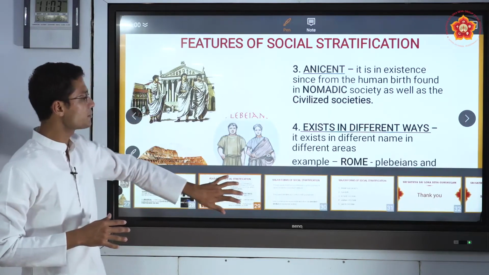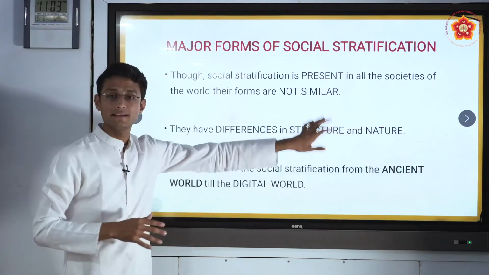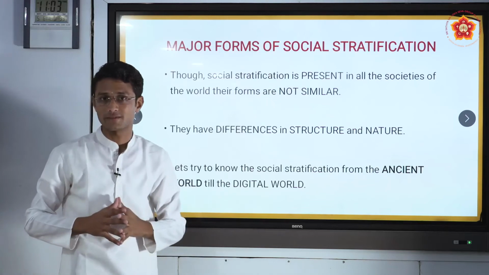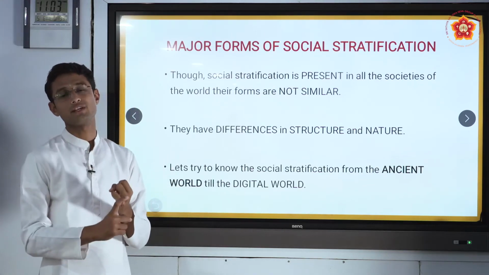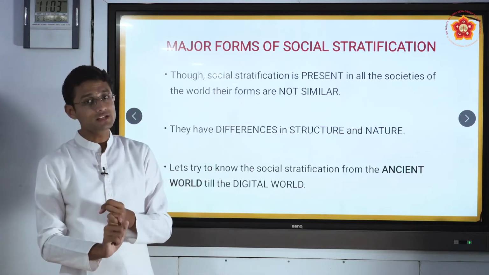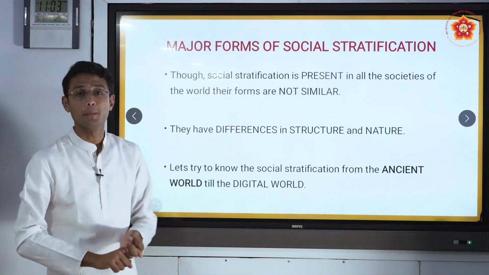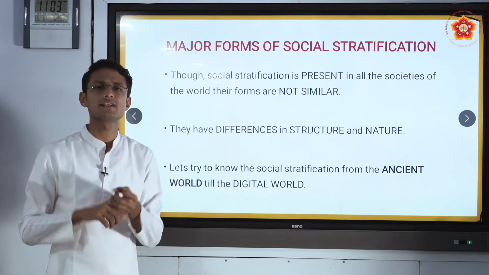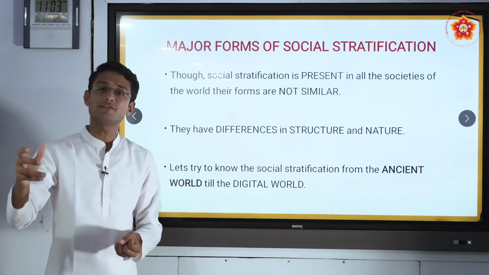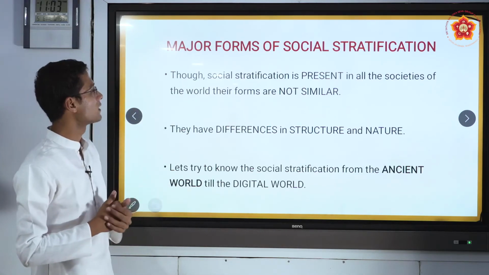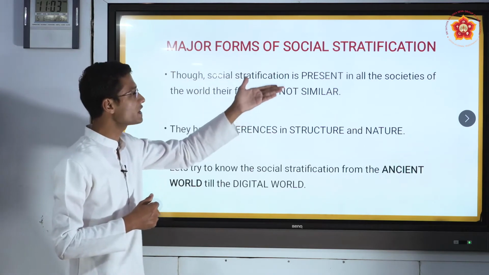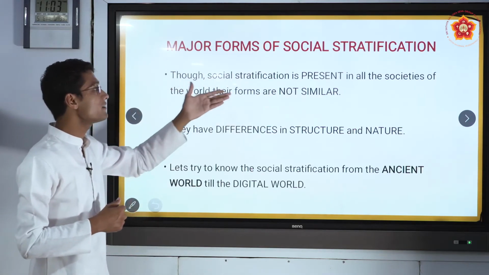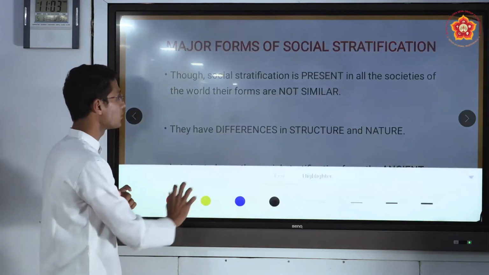There is one more last part in the first part of this social stratification, that is the major forms of social stratification. Till now we are very clear about the definition of social stratification and the features of social stratification, and now we are going to the major forms of social stratification. Yes, it is not similar. This social stratification is different in different places. As the sentence goes, though social stratification is present in all the societies of the world, their forms are not similar. This is a very important point.